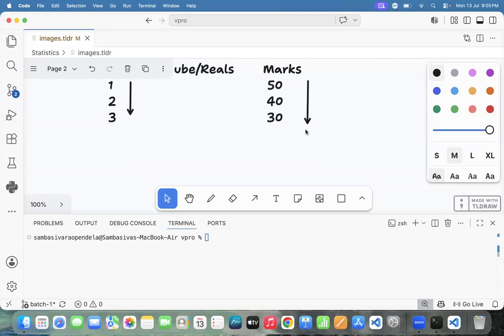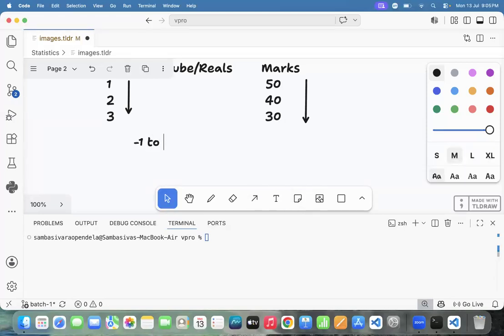Fine. Sometimes variables are independent. No relationship between variable 1 and variable 2. At that time, correlation is 0. The correlation value varies from -1 to +1. So what is -1?